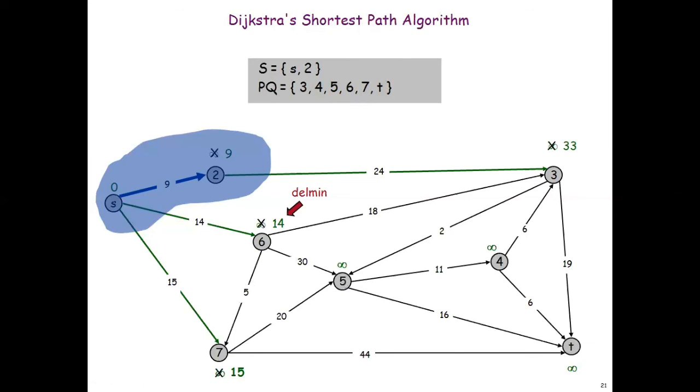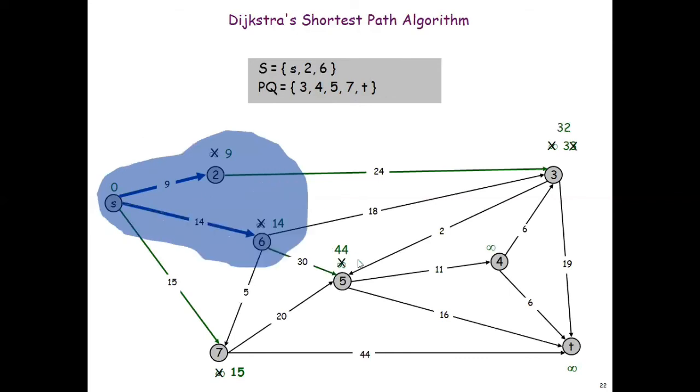The value which is already present in 5 is infinity, so it will be changing to 44, and 6 is added to the smallest one, and the distances will be checking whether it is updating or not. 14 and 18 will be checking, so it will be having the value 32, so 33 was updated to 32.